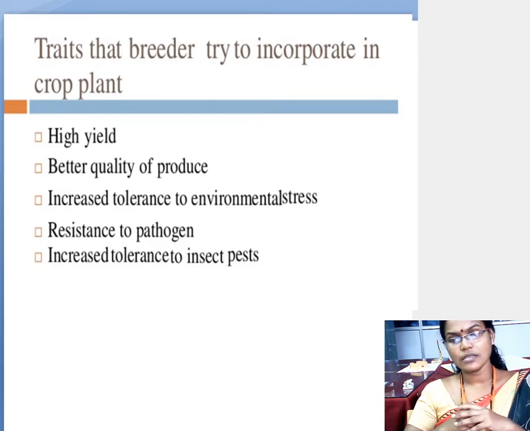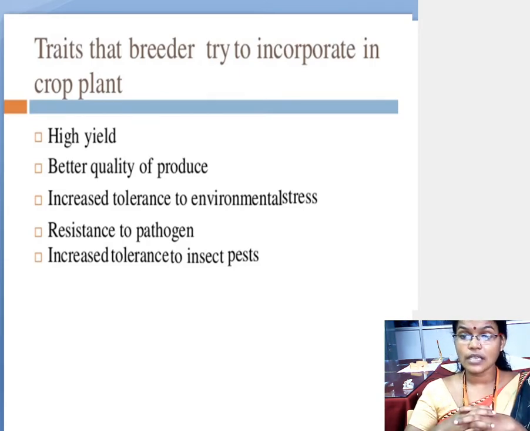Okay, that is the second slide, and this is very important for 3 marks. It is a very important 3 marks question: write the characteristic features of the better yielding crop plant, or write the important characteristic features of the crop plants, the traits, or directly they can ask the traits that the breeder tries to incorporate in the crop plant. Okay, it is very important for 3 marks.